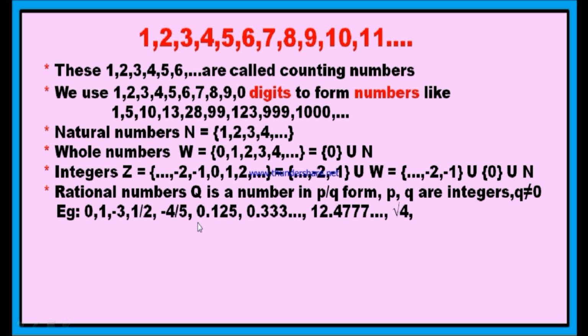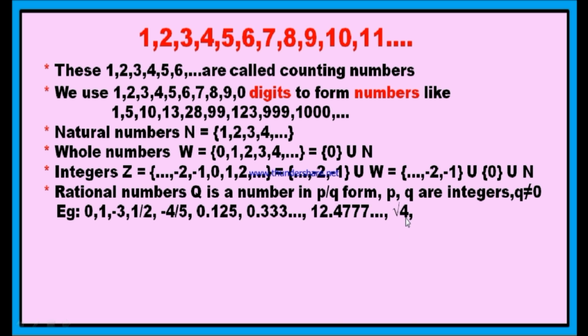Therefore 0, 1, minus 3, 1 by 2, minus 4 by 5, and all these are rational numbers. If you come to decimal numbers, 0.125 is a terminating decimal, a rational number. Every terminating decimal is a rational number. This is 0.333 and so on. It is non-terminating but recurring, 3 is repeating. Therefore, non-terminating and recurring decimals are also rational numbers. And this is 12.4 with 7 recurring. Therefore, it is again a rational number.